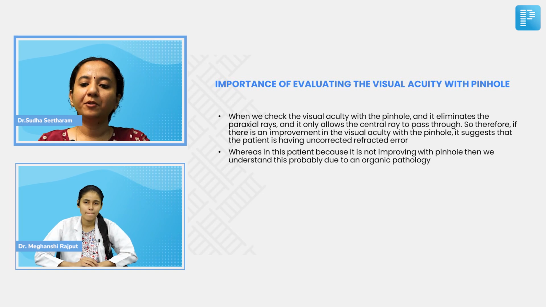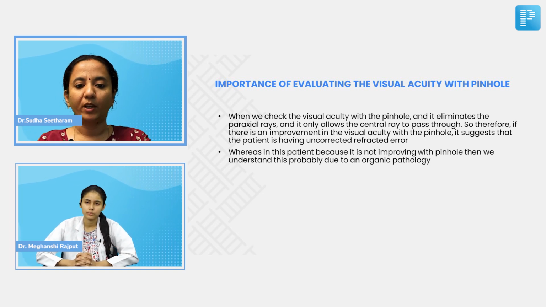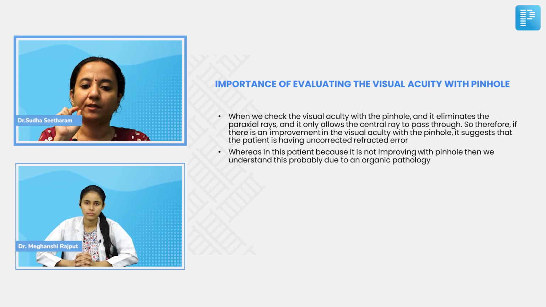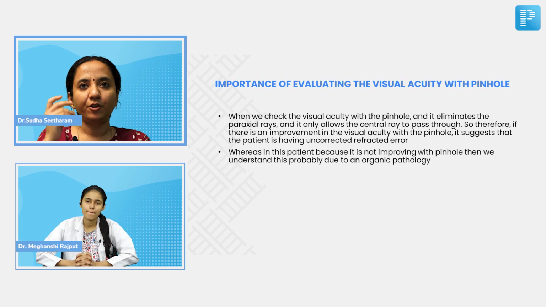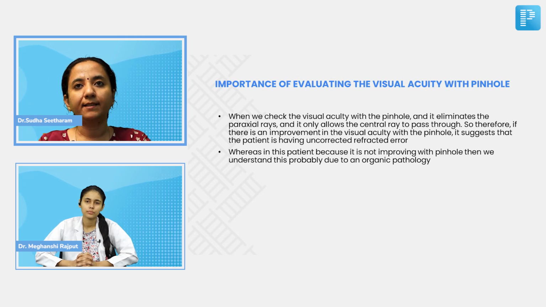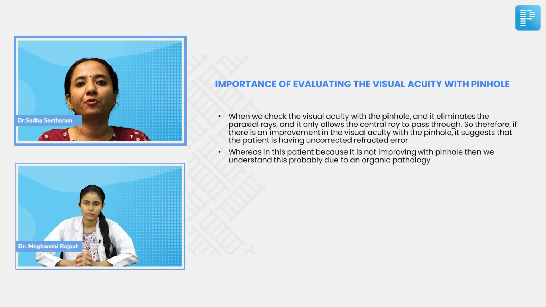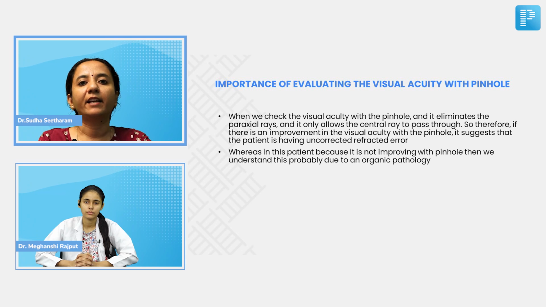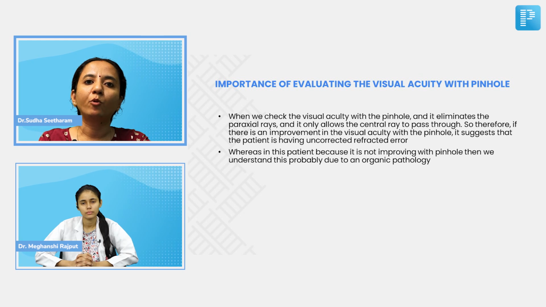Okay, so what you're trying to say is when we check the visual acuity with a pinhole, we have a pinhole occluder. There is a small opening at the center, which is around 1 mm. What this pinhole does is it eliminates the paraxial rays and allows only the central rays to pass through. Therefore, if there is an improvement in the visual acuity with the pinhole, it suggests that the patient has an uncorrected refractive error.